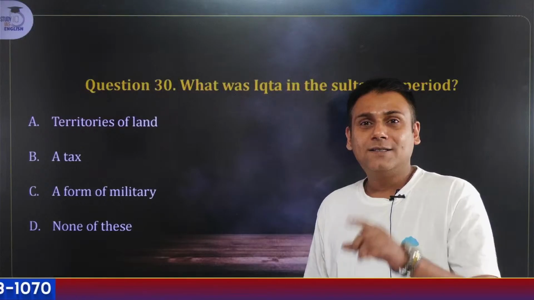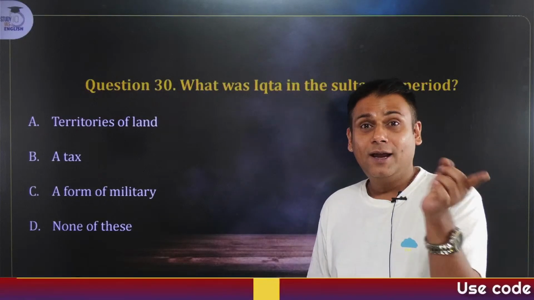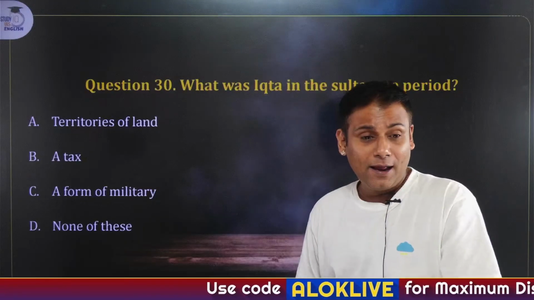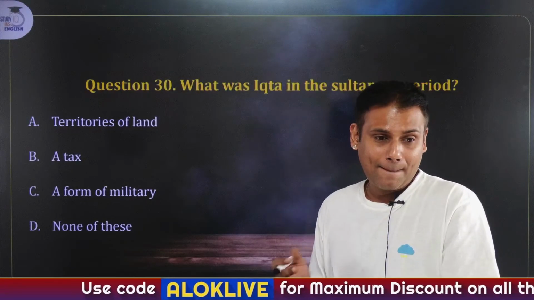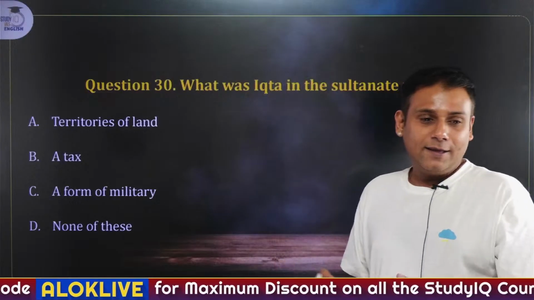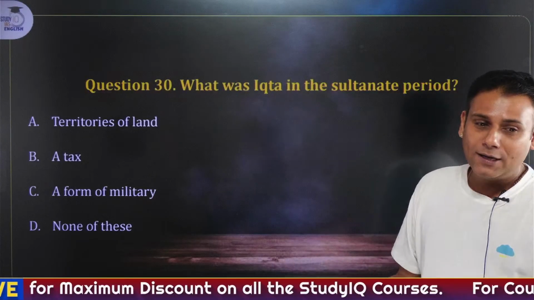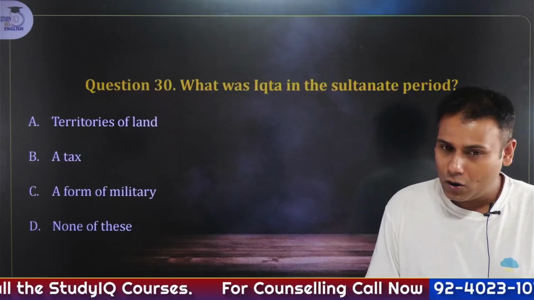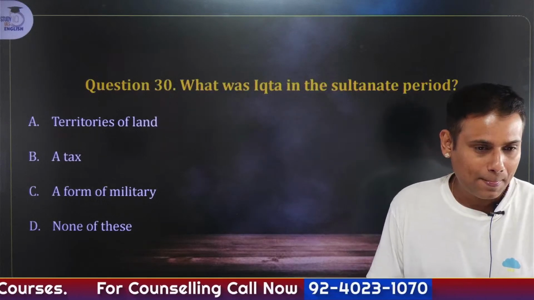Yes, system started by Iltutmish, ended by Alauddin, again made hereditary by Firoz Shah Tughlaq. Fast. Yes, very good Nivedita. Answer. Nivedita, others. Nirmala, wrong. It's not none of the above.